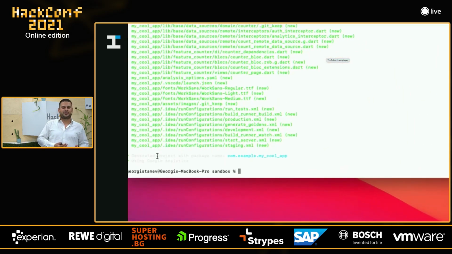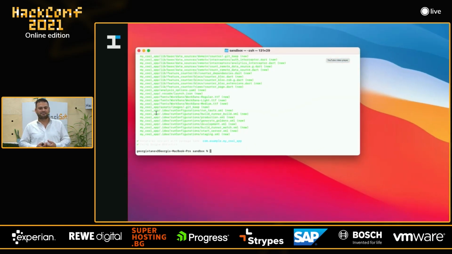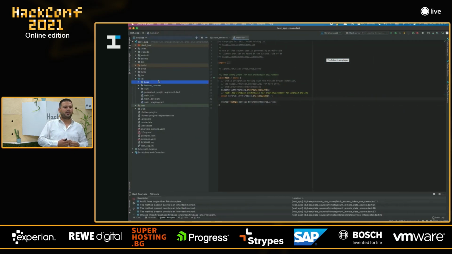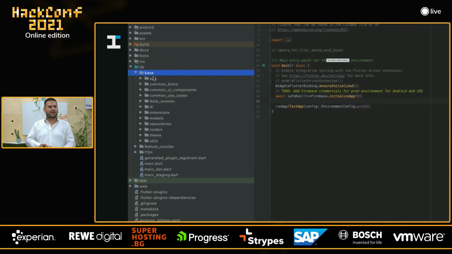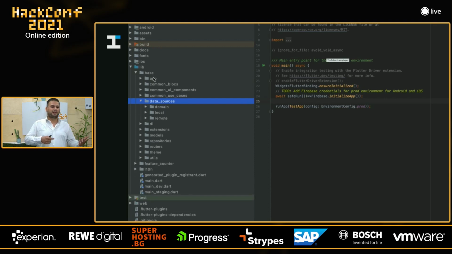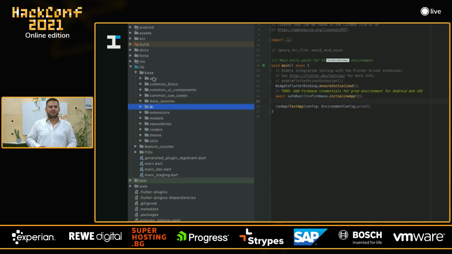Open your favorite IDE, like, let's say, Android Studio, and then check what's included. There is a base with application, common blocs, components, use cases, data sources, such as remote and local data sources, dependency injection, extensions, models, repositories, routers, themes, utils, and much more.